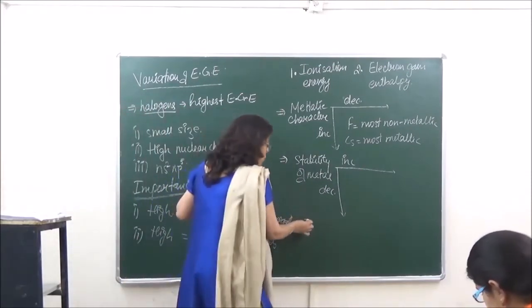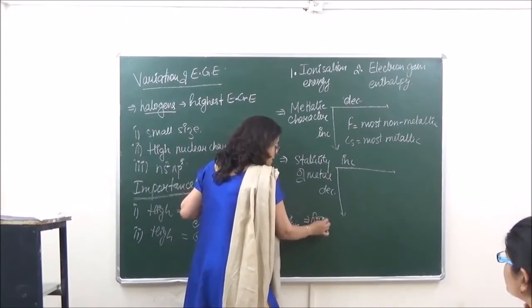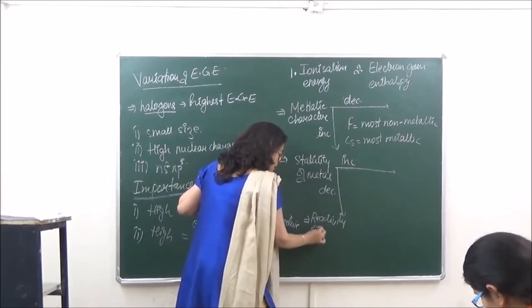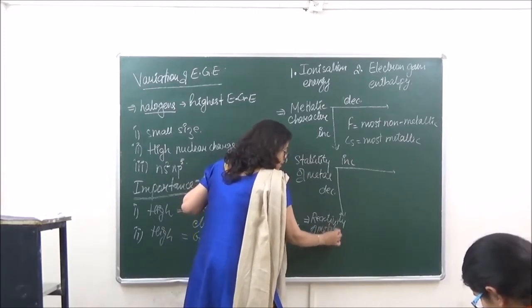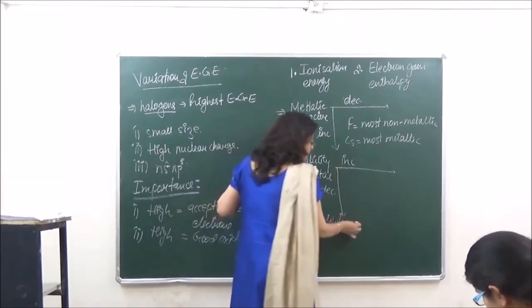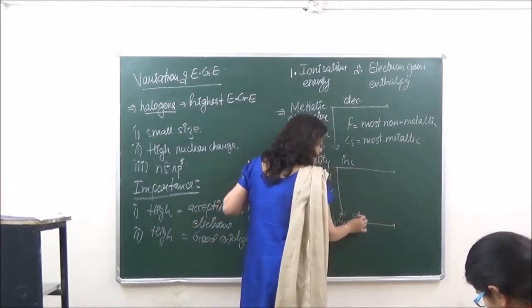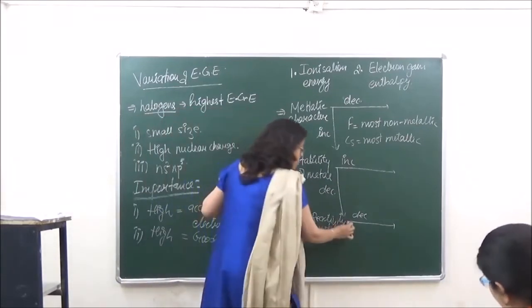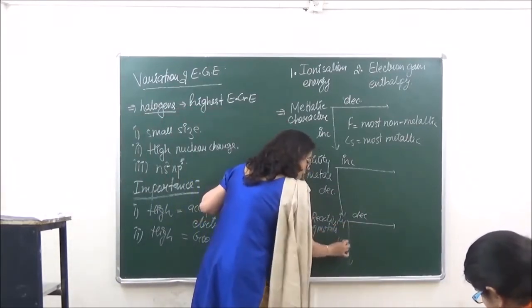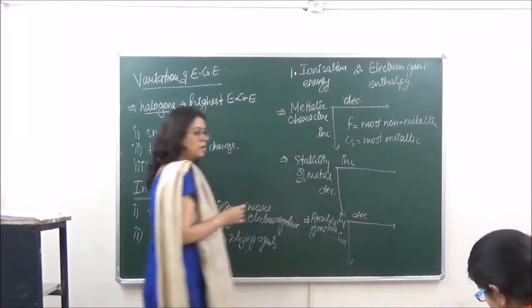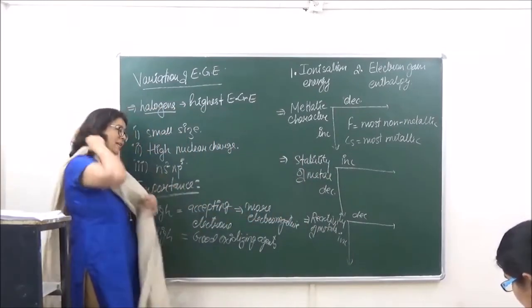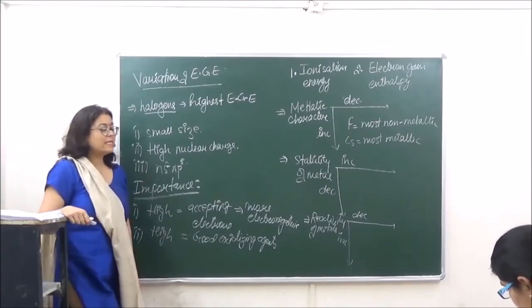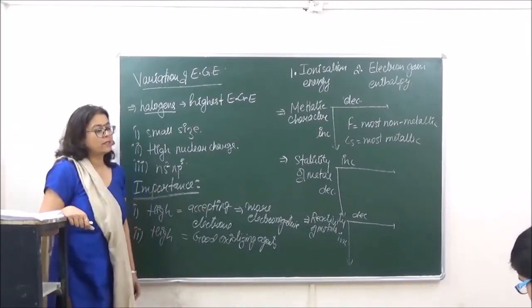So reactivity of metals is going to decrease along the period, and reactivity of metals is going to increase down the group. If you're talking of alkali metals over here, then lithium is going to be the most stable and cesium is going to be the most reactive.